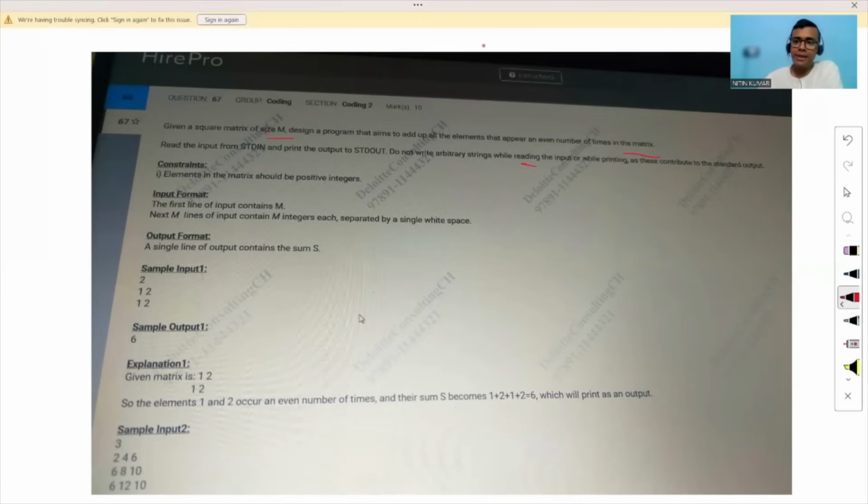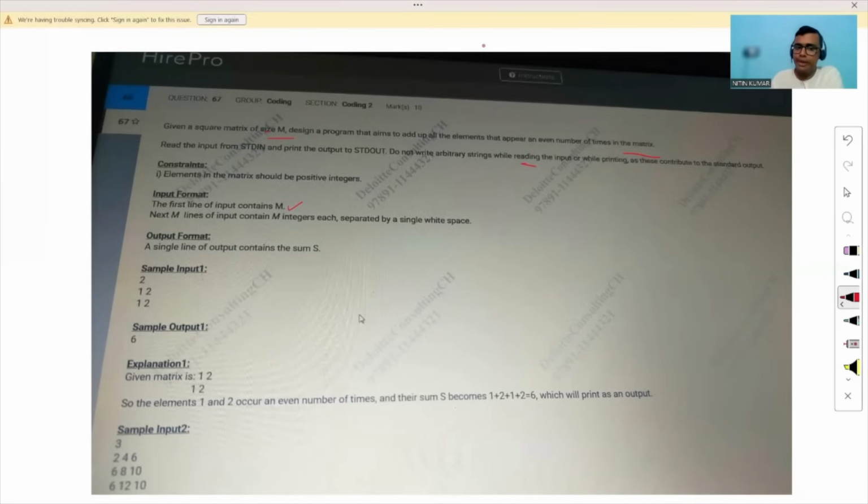Now, the constraint is that the elements in the matrix should be positive integers. Only positive integers are taken. Now, the input format describes how the input will be taken. The first line will be input m, where m is the number of rows and columns. Then the next m lines contain m integers each. Basically the row and column design of the matrix input is given. And each input is separated by a single white space.